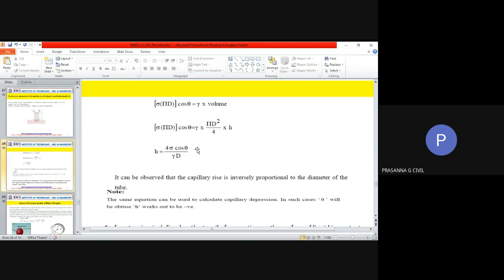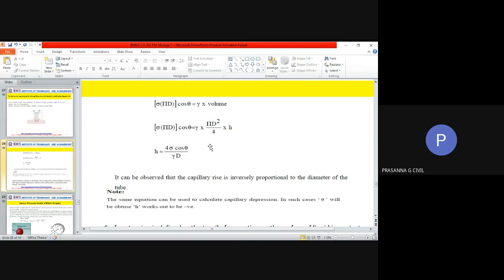Suppose you are doing this for mercury and I write 130 here, automatically my answer will become negative. That indicates a capillary fall. And when it is water, cos 0 is 1, so this becomes a positive value. Note down this expression now. h is equal to 4 sigma cos theta divided by, either write gamma d or write rho g d, whichever way you are comfortable.